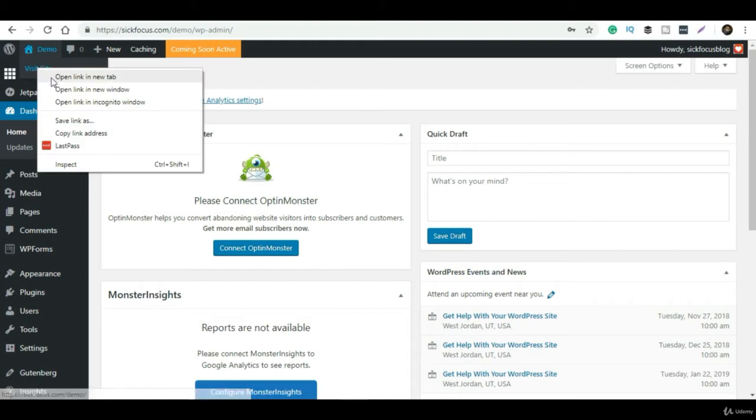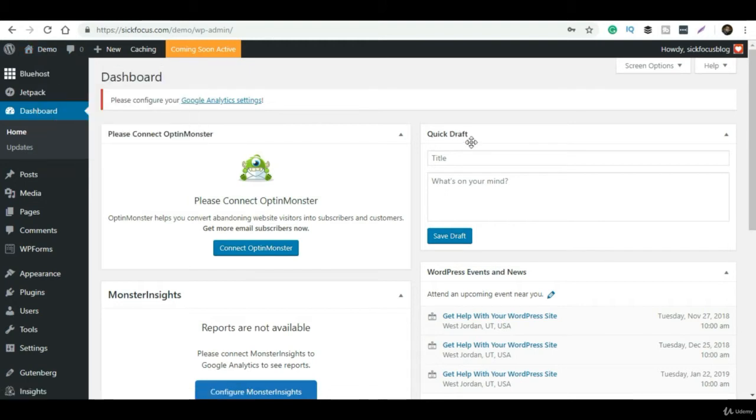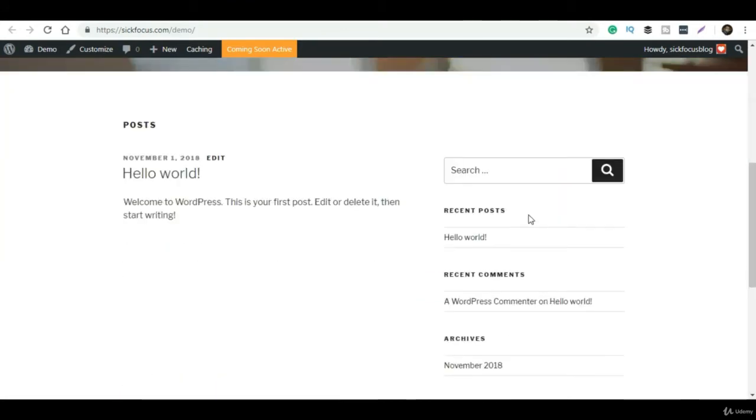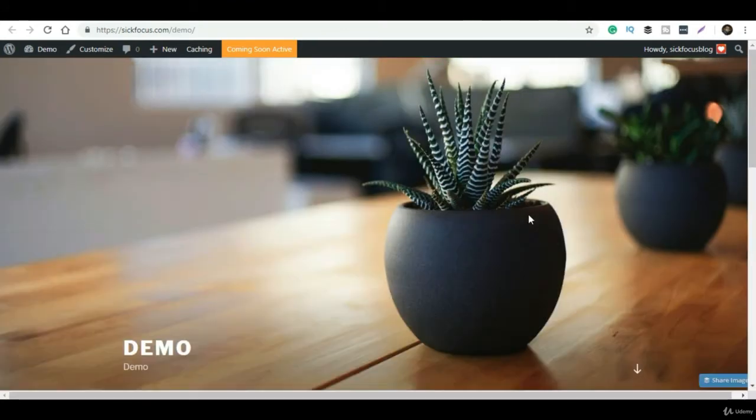If you want to see how the website looks after installing, click on the website name and visit site. This website will look like this because you haven't installed any theme. This is the default theme which WordPress gives to users who have installed WordPress for the first time. So that's all as of now.